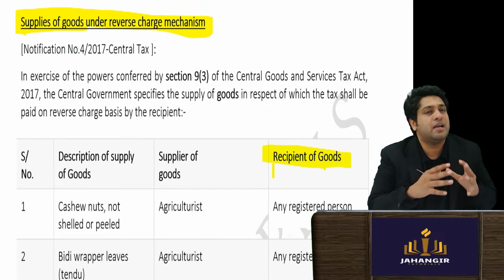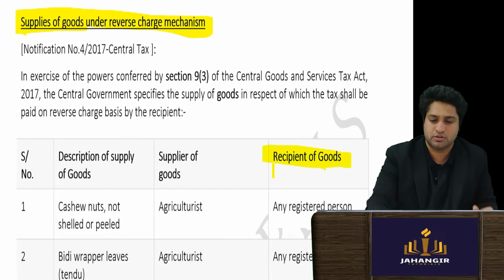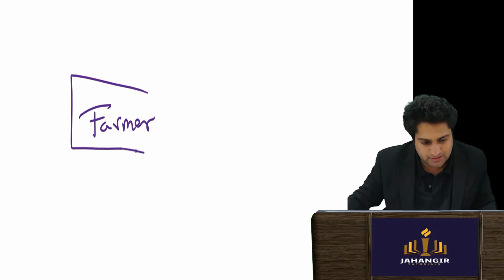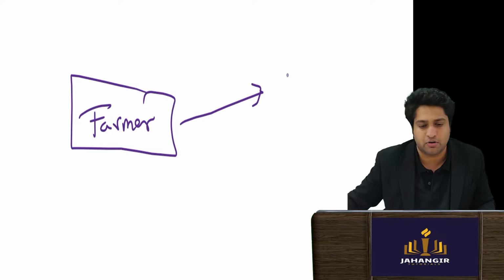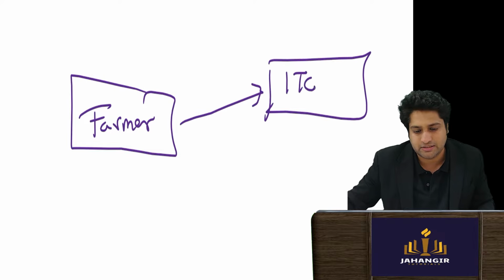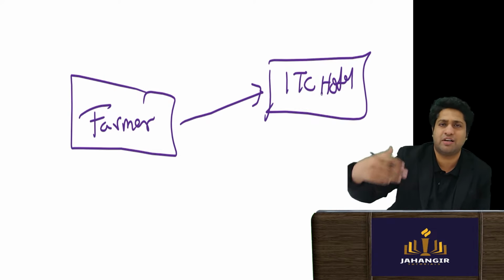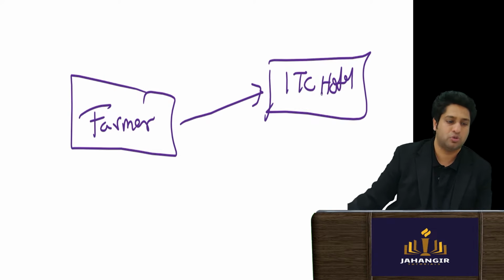Understand that if a farmer is giving goods, let's say a farmer, they are calling them an agriculturist. There is a farmer and he supplies to big hotels. Let's say ITC hotel. ITC requires goods for their restaurants, so they source the goods.